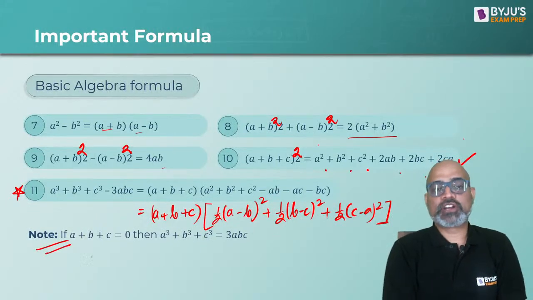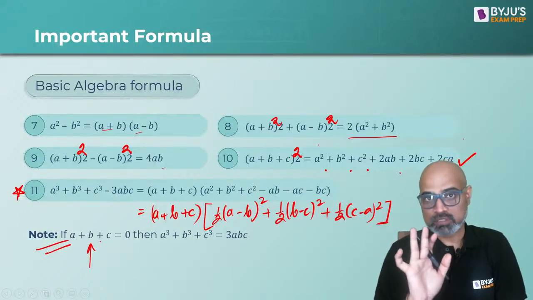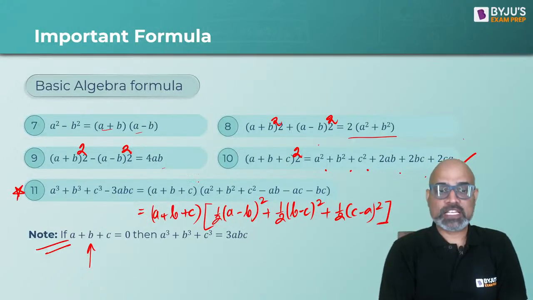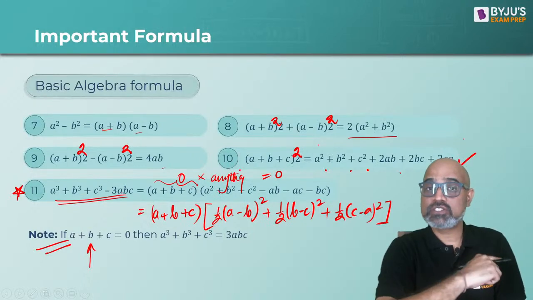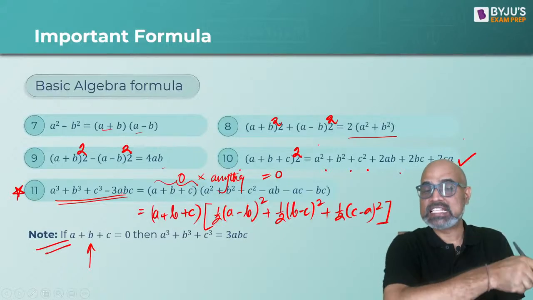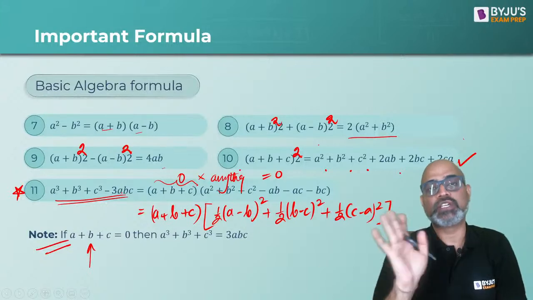Now, this is one important thing. Using this, a lot of questions are asked in all the exams. If a plus b plus c is equal to 0, suppose this factor is 0, so 0 into anything will result in 0. That means the LHS is also 0. And if the LHS is 0, you get a cube plus b cube plus c cube is equal to 3abc.